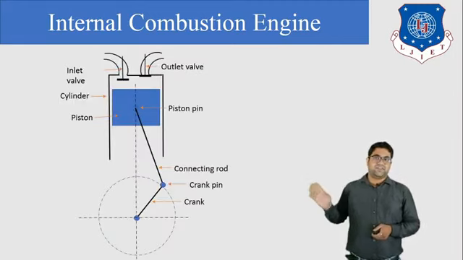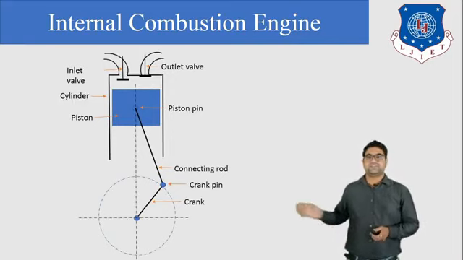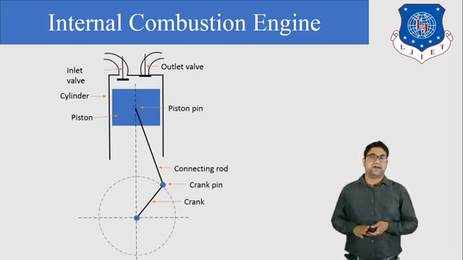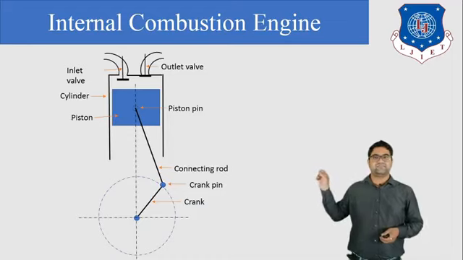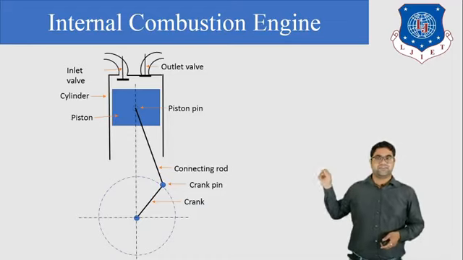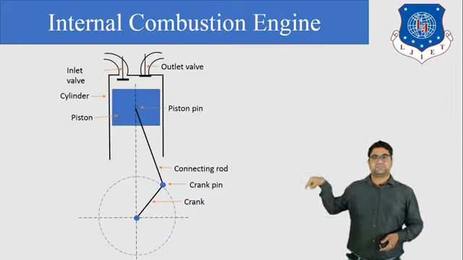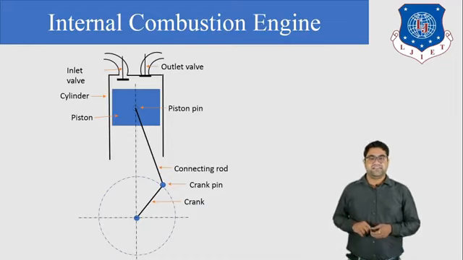Now we are going to the components of the IC engine. This is the typical diagram of the IC engine. From this diagram you can easily understand that this blue color portion is the piston. Piston will reciprocate inside the cylinder. These black color lines are the cylinder.